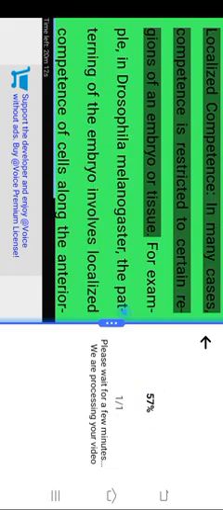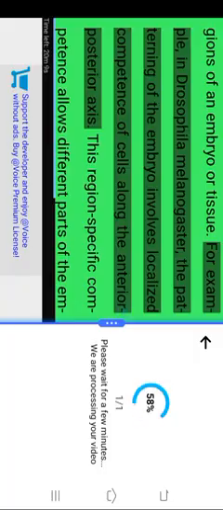Localized competence. In many cases, competence is restricted to certain regions of an embryo or tissue. For example, in Drosophila melanogaster, the patterning of the embryo involves localized competence of cells along the